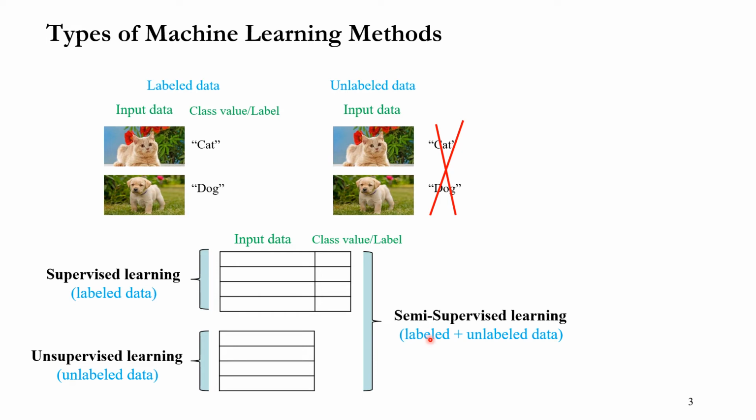And finally, semi-supervised learning is a combination of both. Some data has labels, some data is labeled data, and some others are unlabeled data. So semi-supervised learning asks how to improve the supervised learning performance by using unlabeled data. That is the goal of semi-supervised learning.